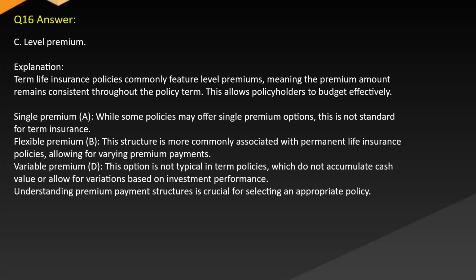Single premium, A. While some policies may offer single premium options, this is not standard for term insurance. Flexible premium, B. This structure is more commonly associated with permanent life insurance policies, allowing for varying premium payments. Variable premium, D. This option is not typical in term policies, which do not accumulate cash value or allow for variations based on investment performance. Understanding premium payment structures is crucial for selecting an appropriate policy.